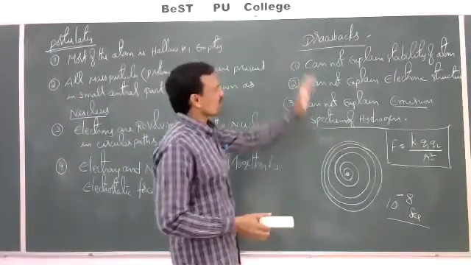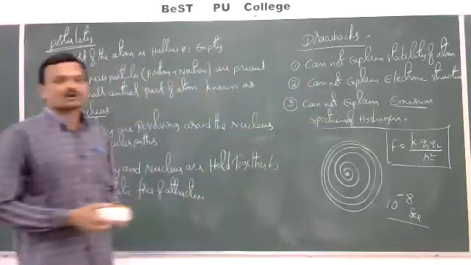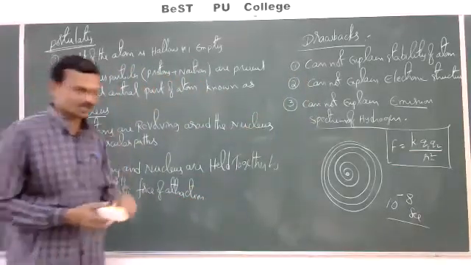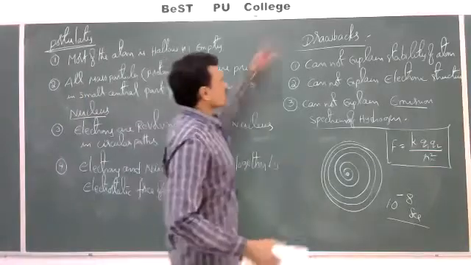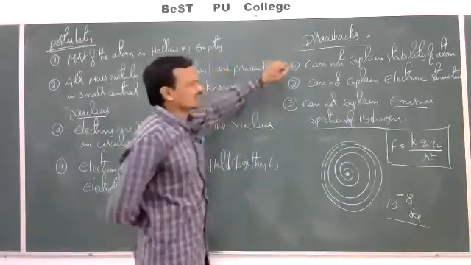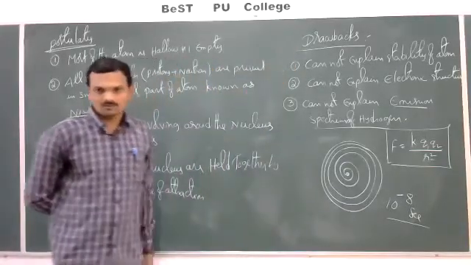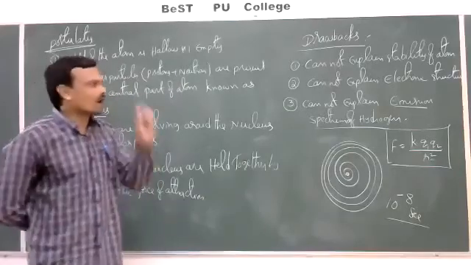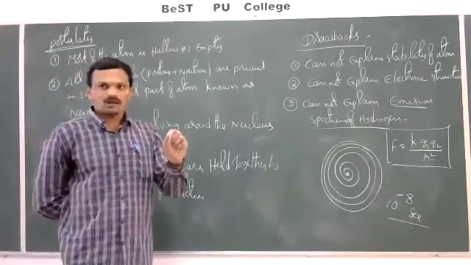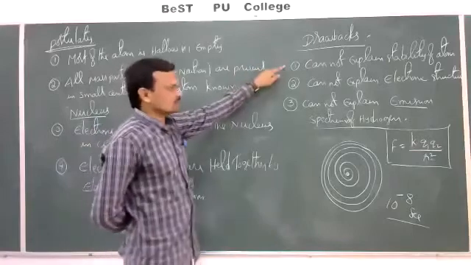So these are some drawbacks of this Rutherford atomic model. See once again. This Rutherford theory cannot explain the stability of the atom. Why are atoms stable? How are atoms stable? That was not explained by this theory.